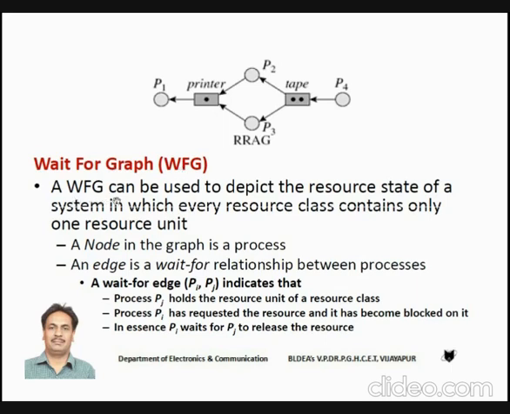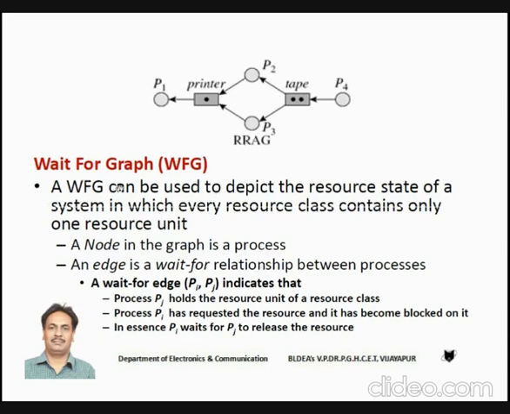A wait for graph can be used to depict the resource allocation state in a system in which every resource class contains only one resource unit. When we have multiple units of the same resource, in that situation, we can't make use of this wait for graph.